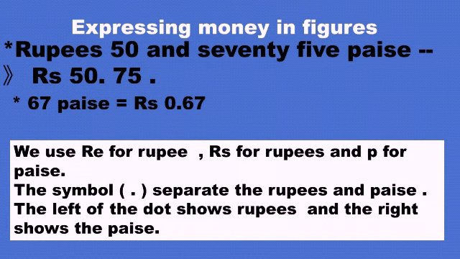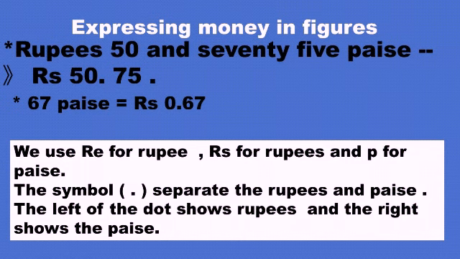See, rupees 50 and 75 paise, we can write it this way: Rs 50.75. Or for 67 paise, we can write rupees 0.67. Here we use Re for rupee, Rs for rupees, and P for paise. In 0.67, as there are no rupees, I have put 0.